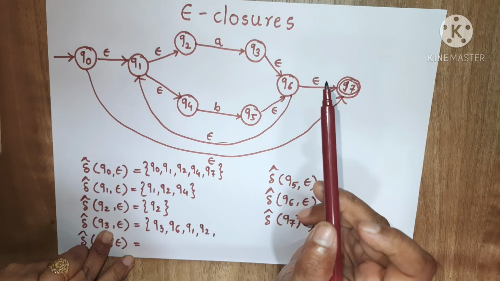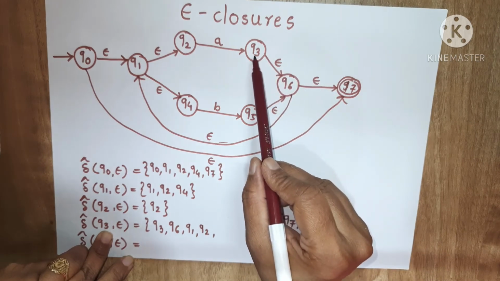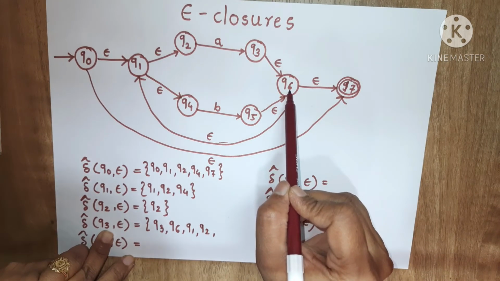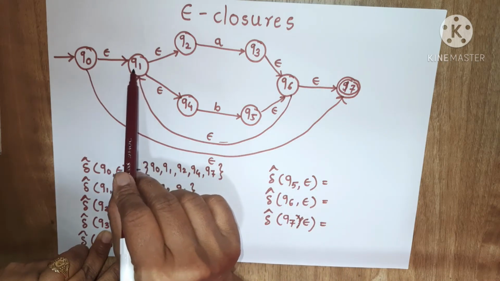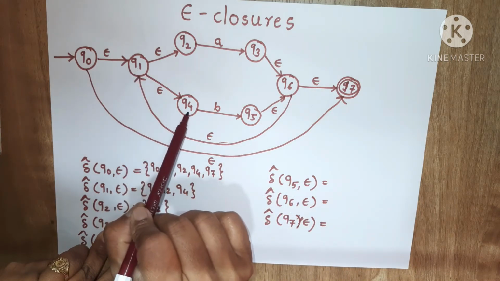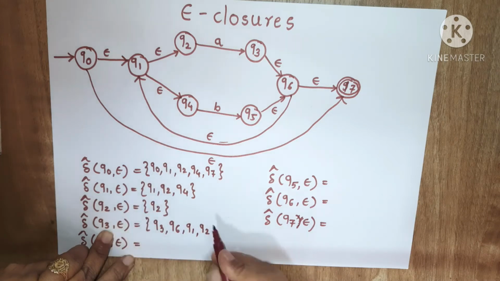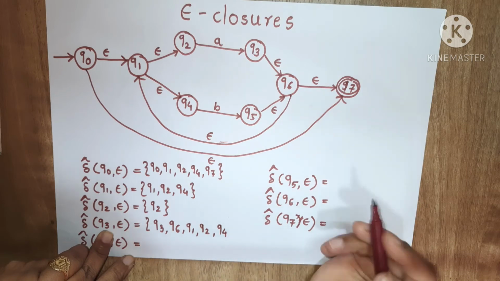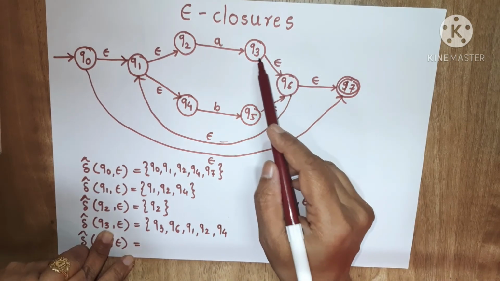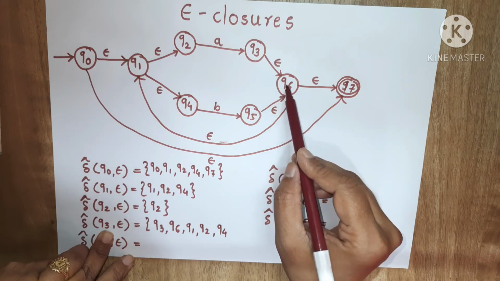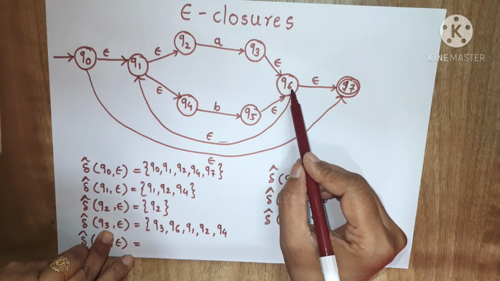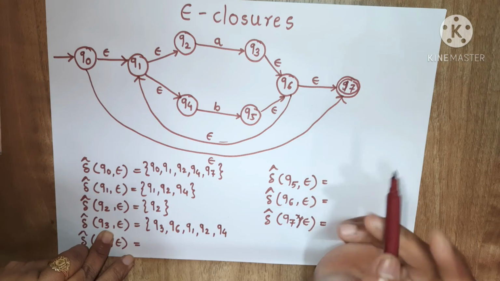Now again, from q3 I can go to q6. From q6, by using epsilon, I can go to q1, and from q1 I can go to q4. So q4 will also be there. Then from q3 the machine can go to q6 by using epsilon, and from q6 again using epsilon it can go to q7.